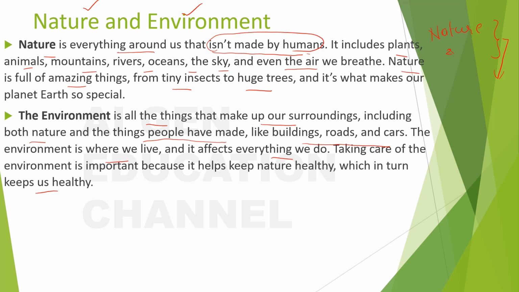Okay, so now you understood the difference, right? What is environment? Environment means all the things that make up our surroundings. That includes both nature and the things people have made, like buildings, roads and cars. So environment will be what? Yes, nature plus man-made things. So basically everything that you see around you will be environment.